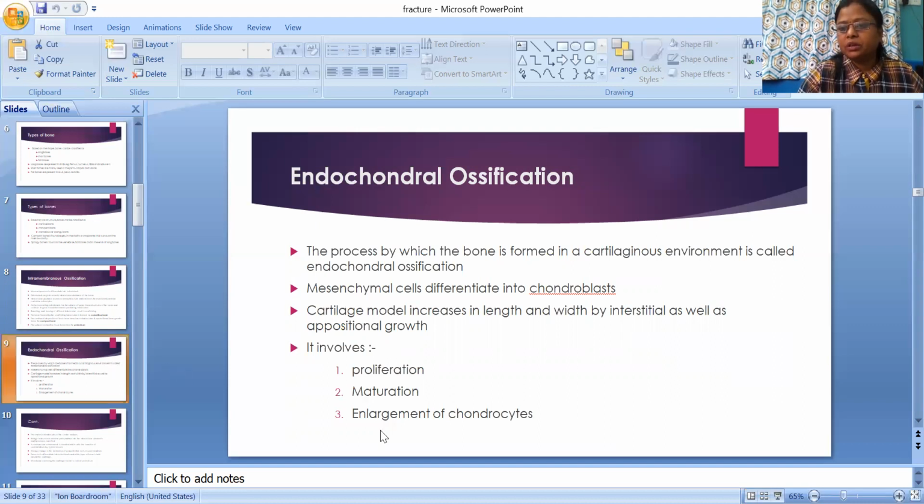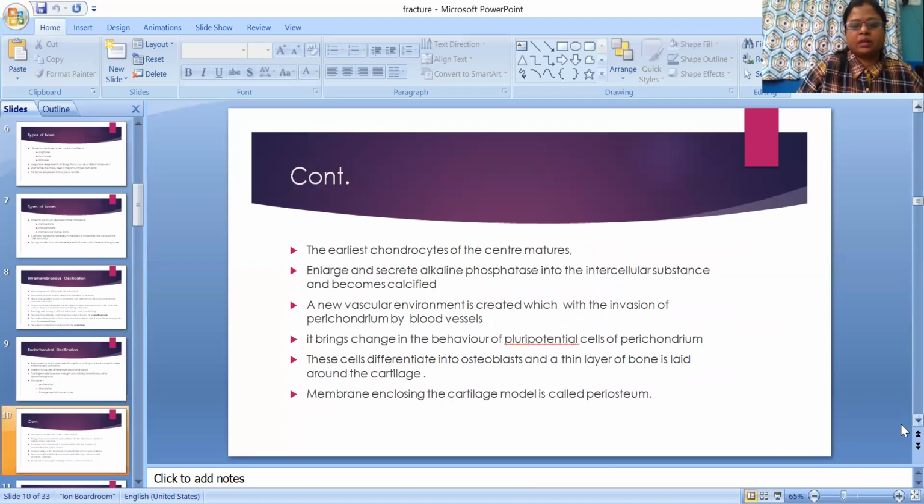Enlargement of chondrocytes. The earliest chondrocytes at the center mature, enlarge, and secrete alkaline phosphatase into the intercellular substance, which becomes calcified. So calcification occurs in an alkaline environment. It brings changes in the behavior of